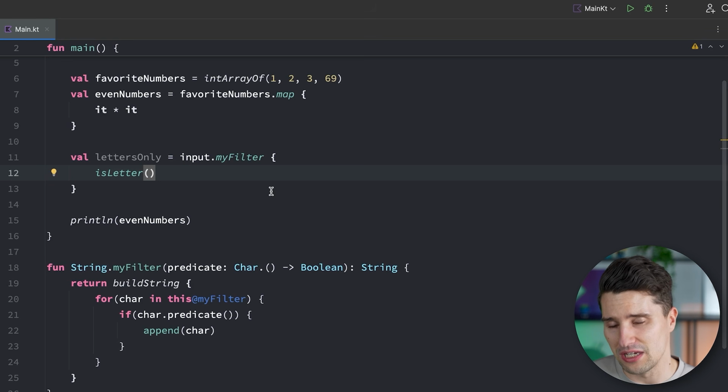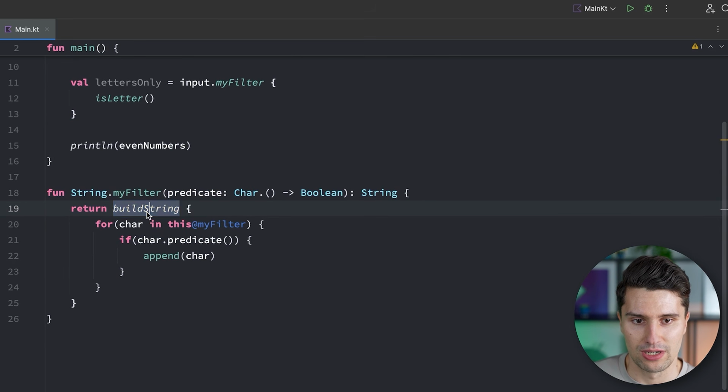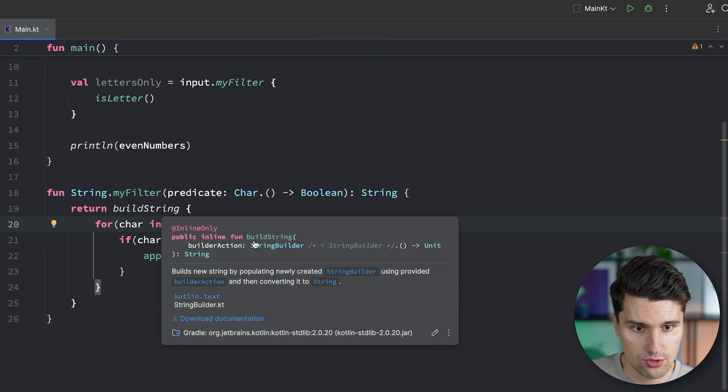And that was also the issue that we had in our previous code with this build string, because this build string is actually an extension function, or the lambda here is actually an extension lambda that lets us directly call such functions on this string builder object here. So you can see that has the same syntax. We have a lambda function. If it returns unit, that by the way means that it does not have a return value.